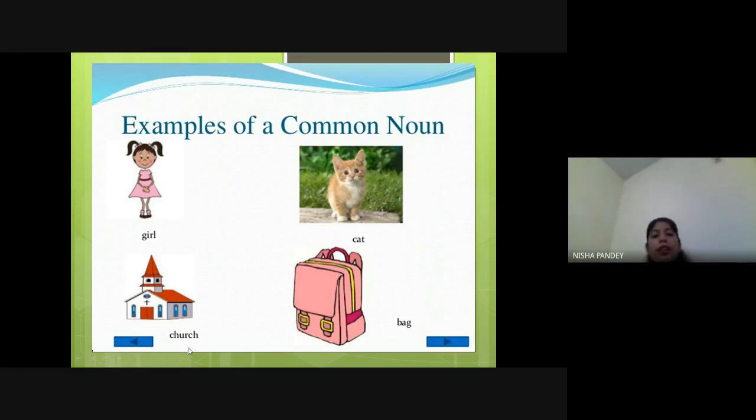Now here it's again an example of a place. So church. It can be any church you have seen. The name is also written on the church, Holy Church or some other church. The name would be written. That will be a proper noun. But here it's a common place. It can be any church. If I say you have to come to church this Sunday, so definitely you would ask which church, right? You would ask the name of the church. Definitely if we have 3 or 4 churches around in a city, then you want the name.